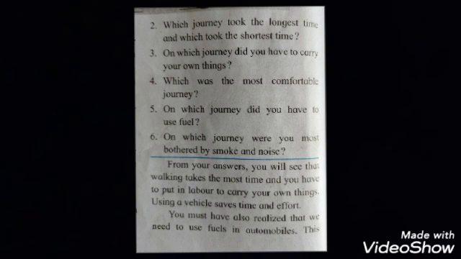Fourth one, which was the most comfortable journey? Which was the most comfortable? Of course, by using automobile. Fifth one, on which journey did you have to use fuel? In which journey you were using fuel? Fuel means petrol, diesel, CNG gas. Yes, of course, automobile. By using automobile, in this journey you have to use fuel.